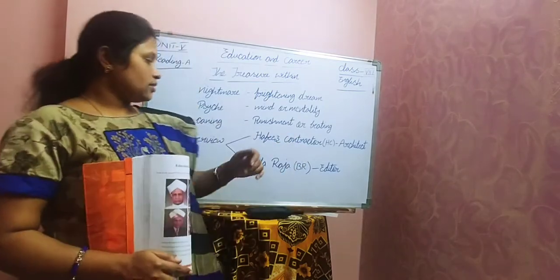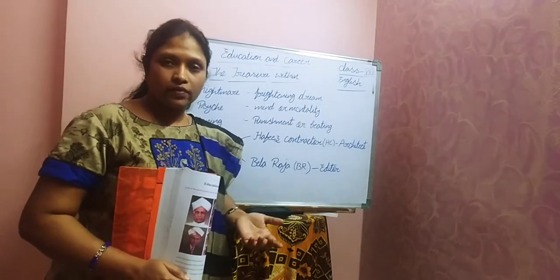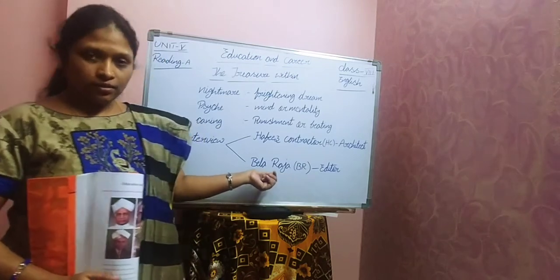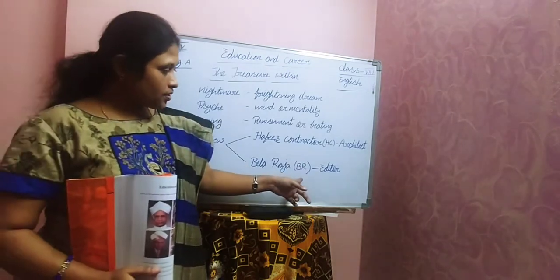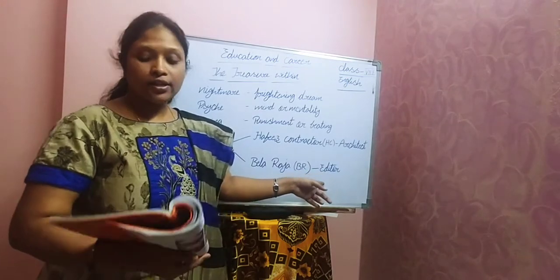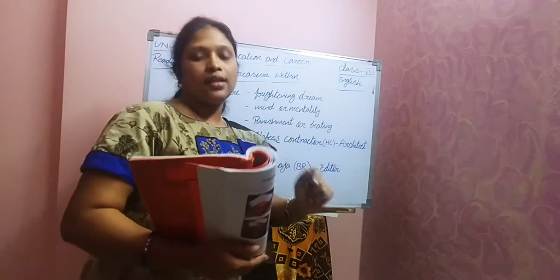Okay. Next, the interviewer. Who is the interviewer? Who is taking the interview? That person's name is Bela Raja. Bela Raja is represented as BR. And she is actually the editor of the paper. So I'll read, then you will be able to understand clearly.